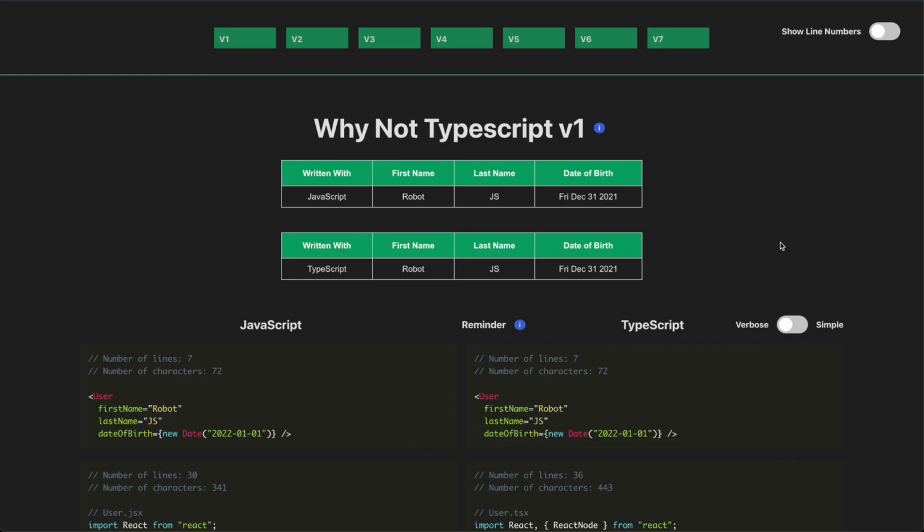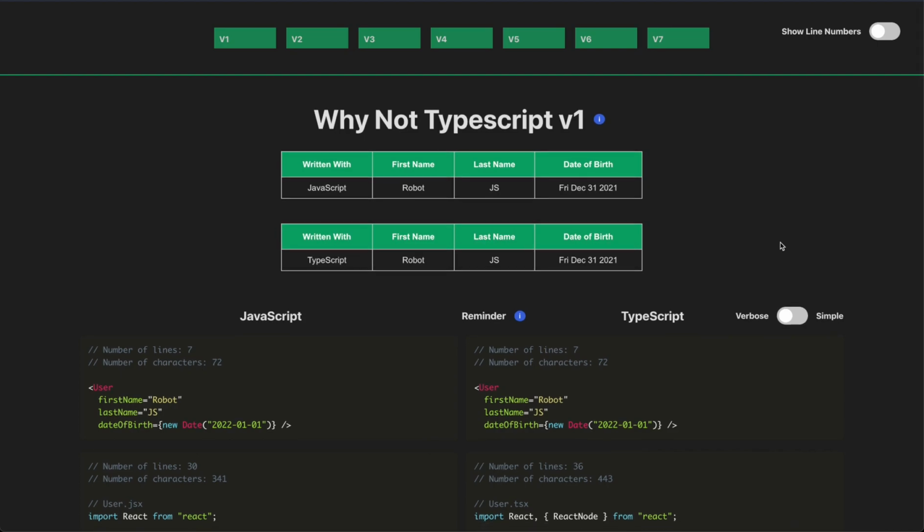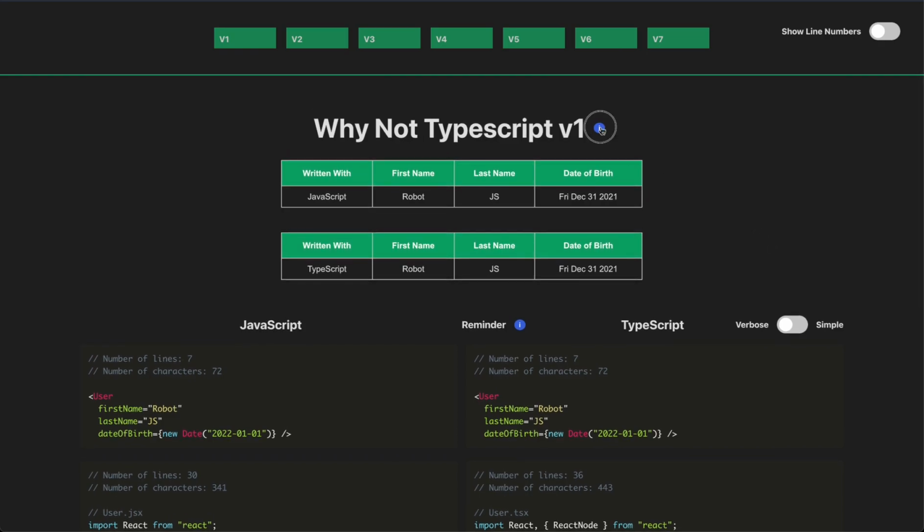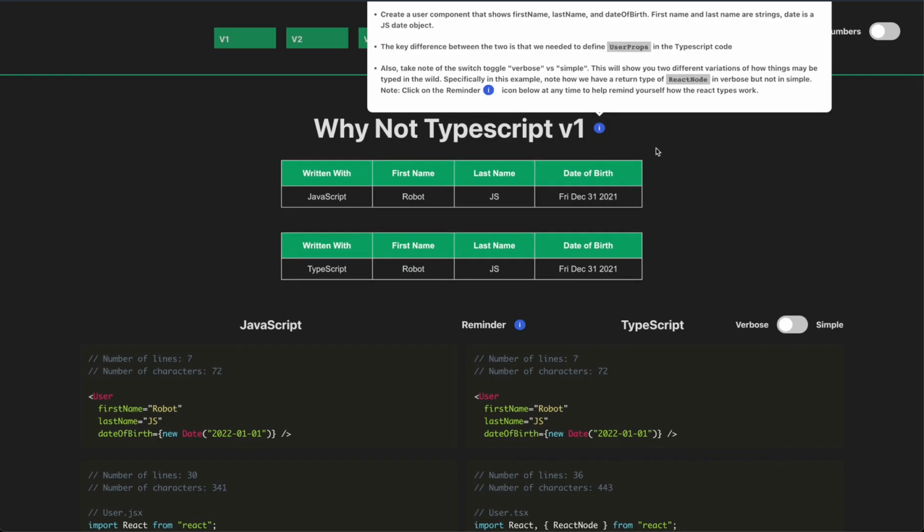So what I've done is I've come up with an example website, which I'll link in the description, to show off how you might build a component with TypeScript or with JavaScript. So let's take a look at this first one. This first one says, we would like to create a user component that shows the first name, last name, and date of birth. The first name and last name are strings, and the date is a JavaScript date object.